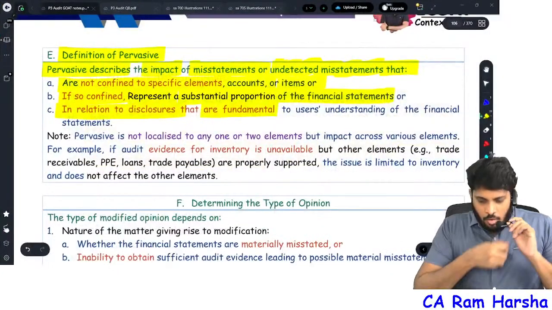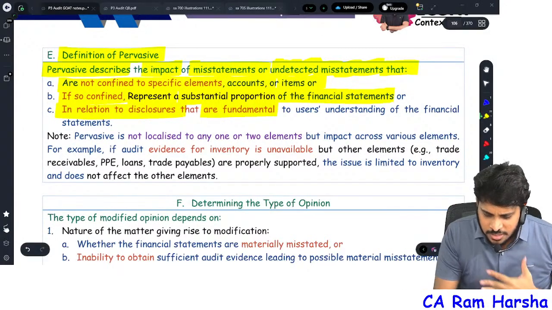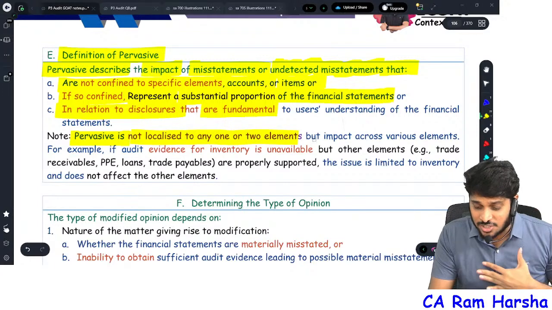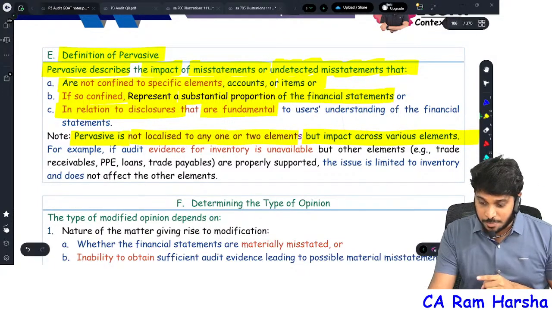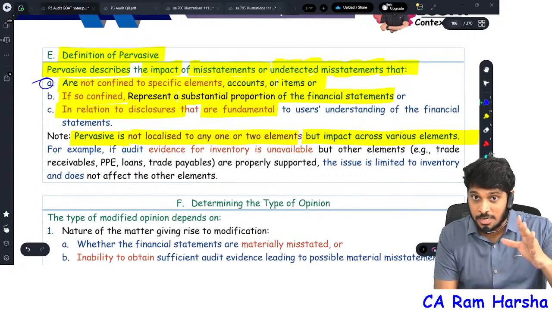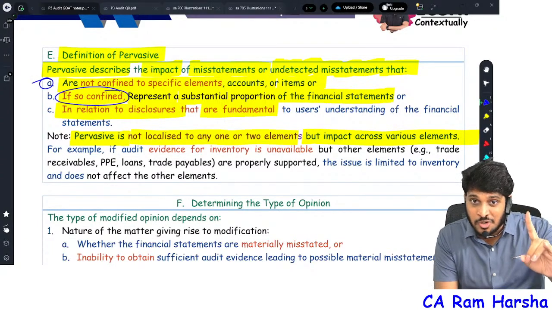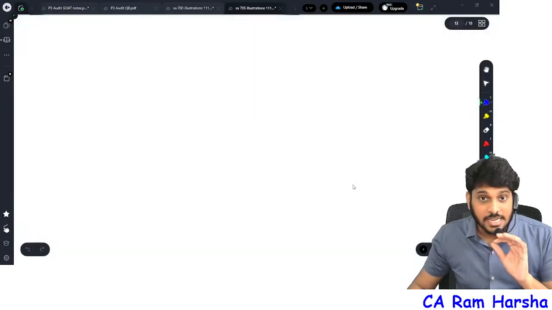yeah. So that's about pervasive. So what are they saying? Pervasive is something that is not localized to any one or two elements generally, but impacts various elements. That is one perspective. Remember, that is one perspective. It is not limited to one item, multiple items, or it may be confined to one item only, but it could represent a substantial portion. Now look at here 705 in the ICAI illustration.